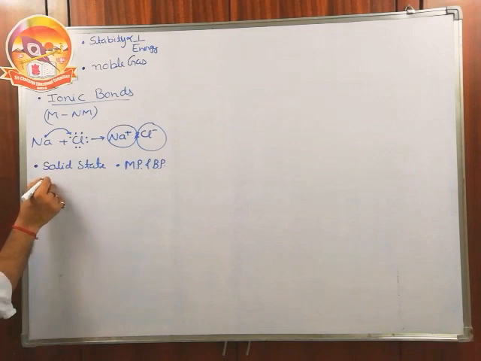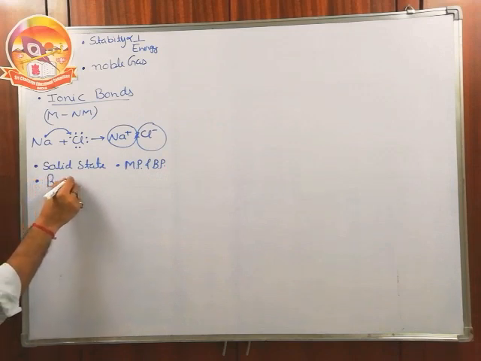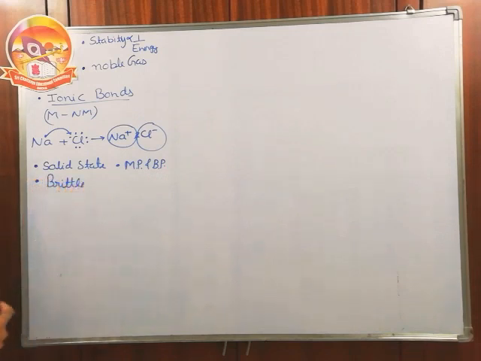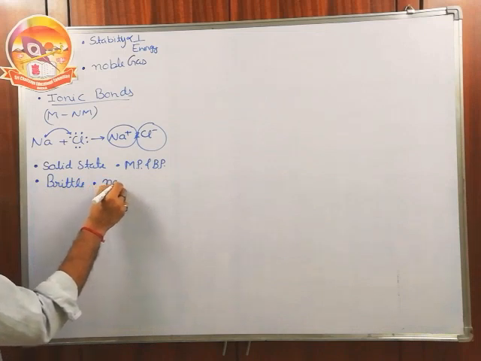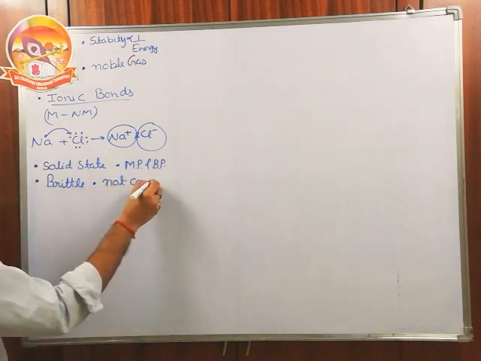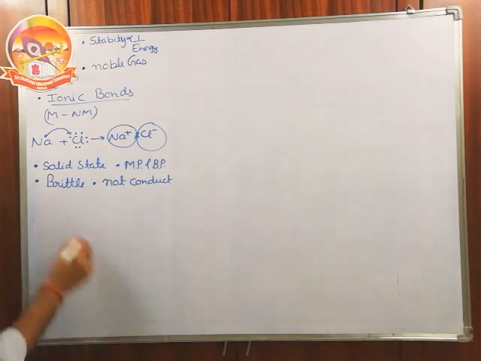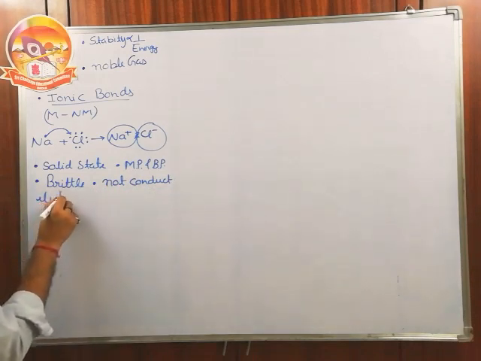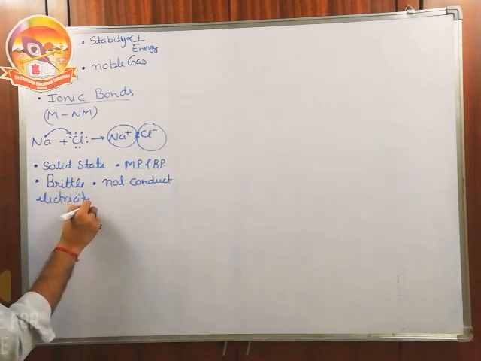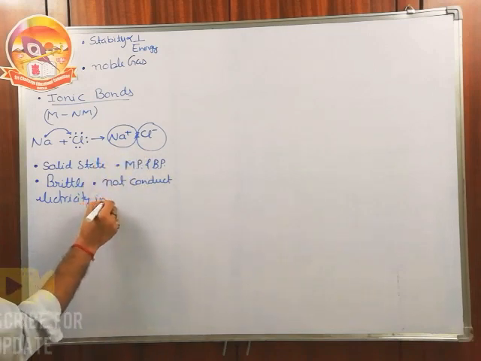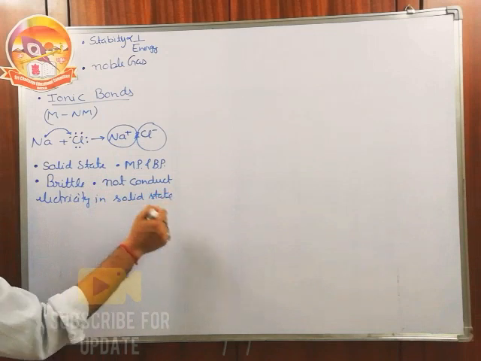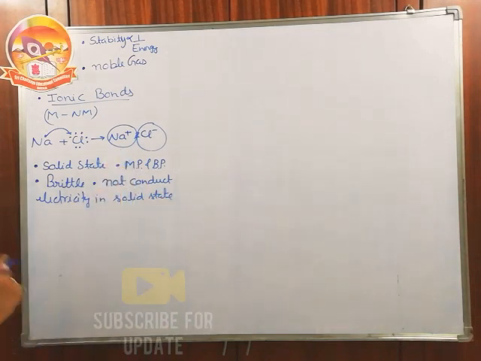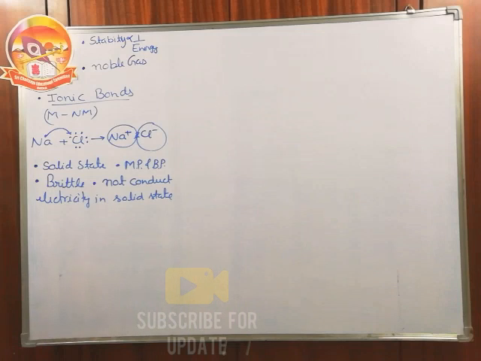Then they are brittle, they are not ductile, they are not malleable, and they cannot conduct electricity. Although they have cations and anions, they still cannot conduct electricity in the solid state, because in the solid state the cations and anions are not free from each other.